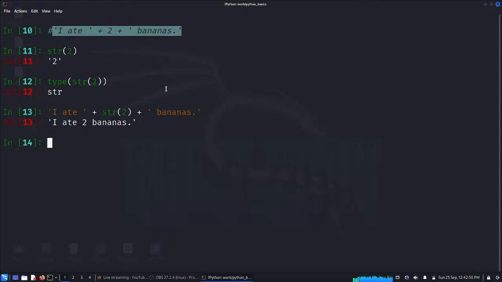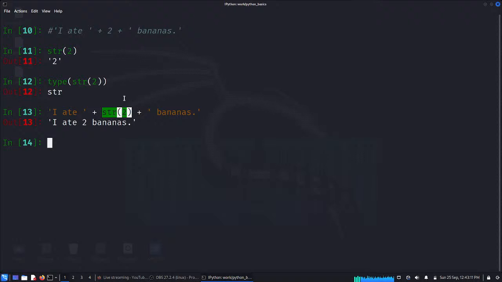So what we have done is we have taken the string I ate and we have taken bananas, and we converted the 2, which was an integer object, into a string and concatenated 3 different things.